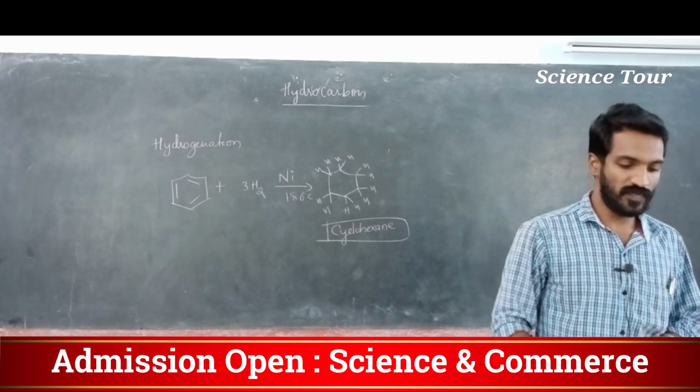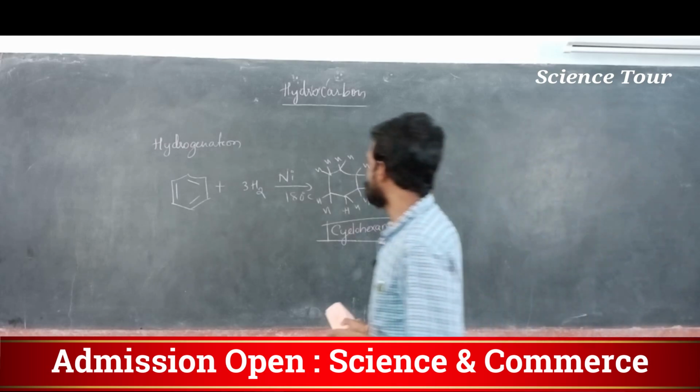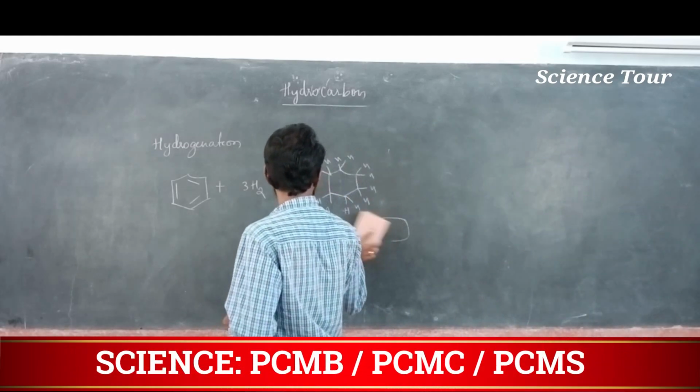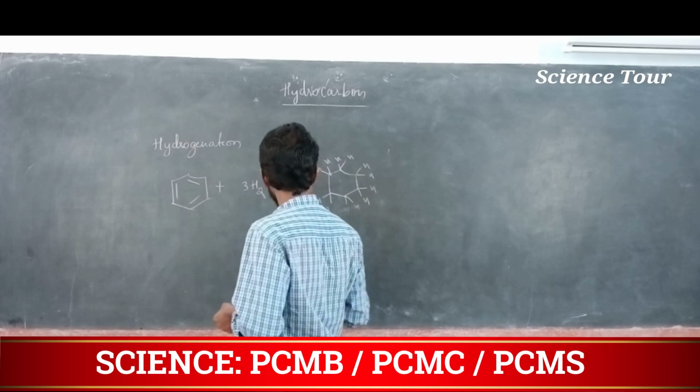Okay. Now down, my dear students. Cyclohexane.